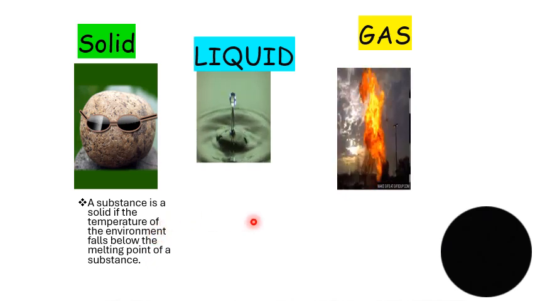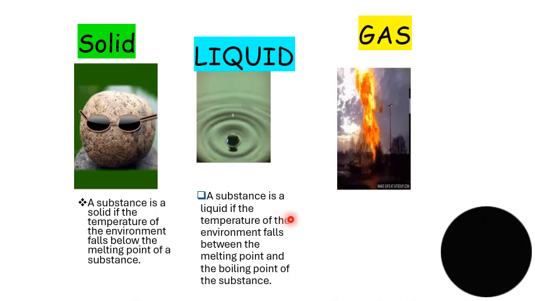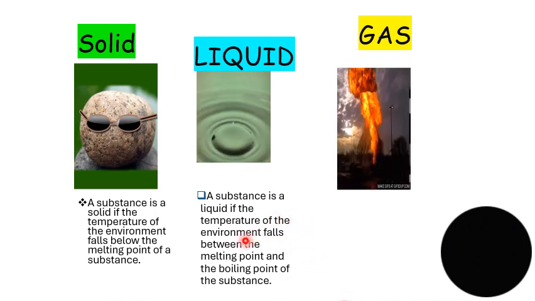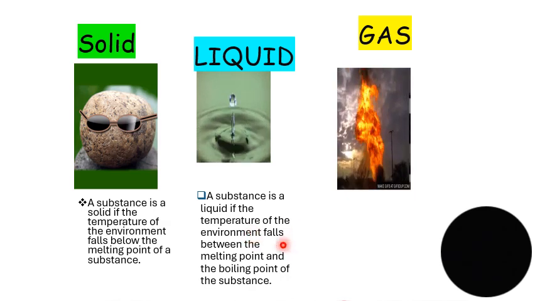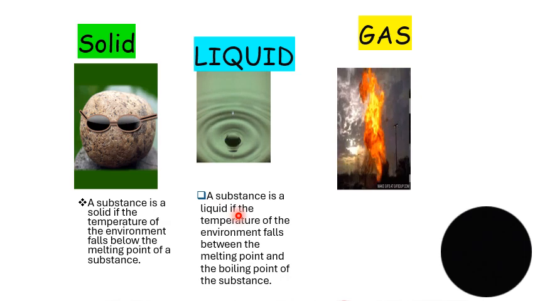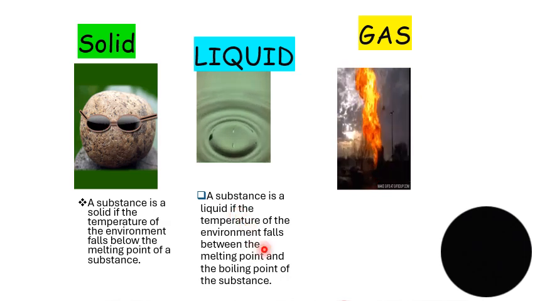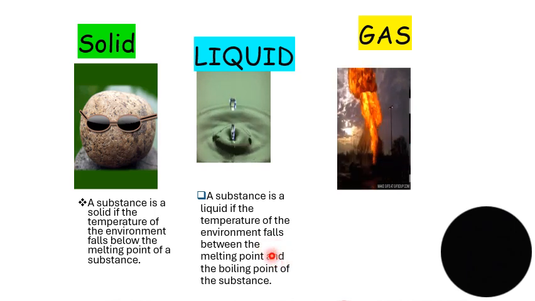But what about a liquid? How do we know if it is a liquid? The substance is a liquid if the temperature of the environment falls between the melting point and the boiling point. Above the melting point, the substance is a liquid, and above the boiling point, the substance is a gas. So if it falls between those two, then the substance has to be a liquid.